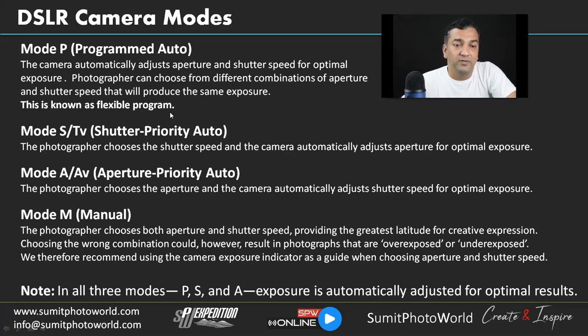So what we have learned about that is you can choose different combinations. If you try to change your shutter speed, then the aperture will change automatically. The camera will adjust the aperture to compensate for light, so as to have a good balanced exposure. And if you change the aperture, then the camera will change the shutter speed to compensate for the light. So that's how you can get a good balanced exposure in a programmed mode.